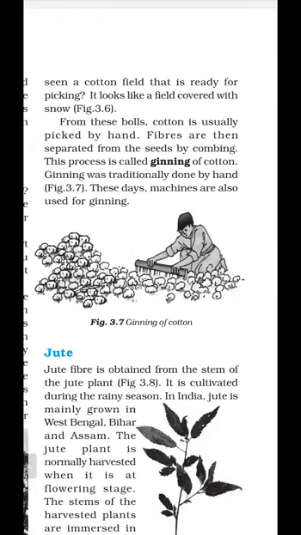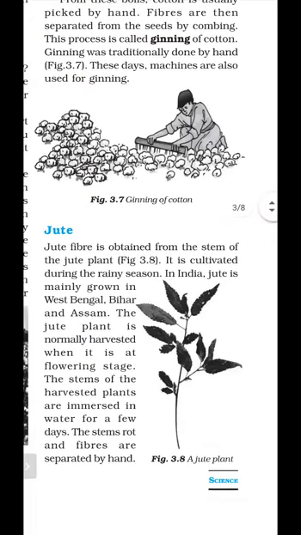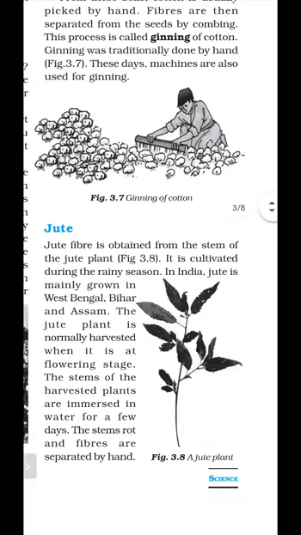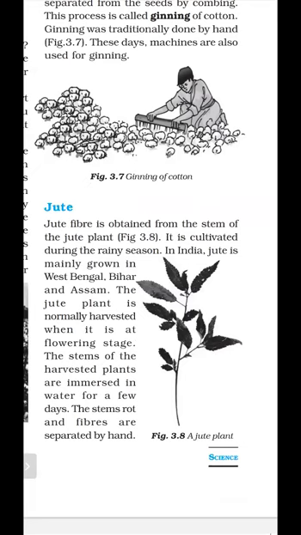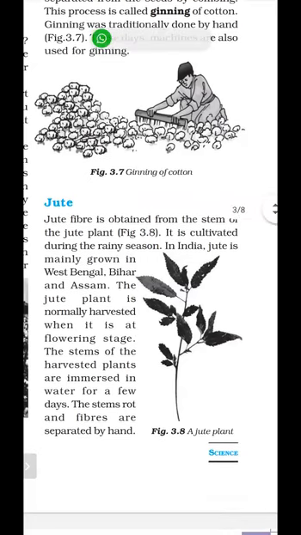The next topic is jute. What do we mean by jute fiber and how can jute be obtained? Jute fiber is obtained from the stem of the jute plant. So how is jute obtained? Jute fiber is obtained from the stem of the jute plant. This is the jute plant, figure 3.8.